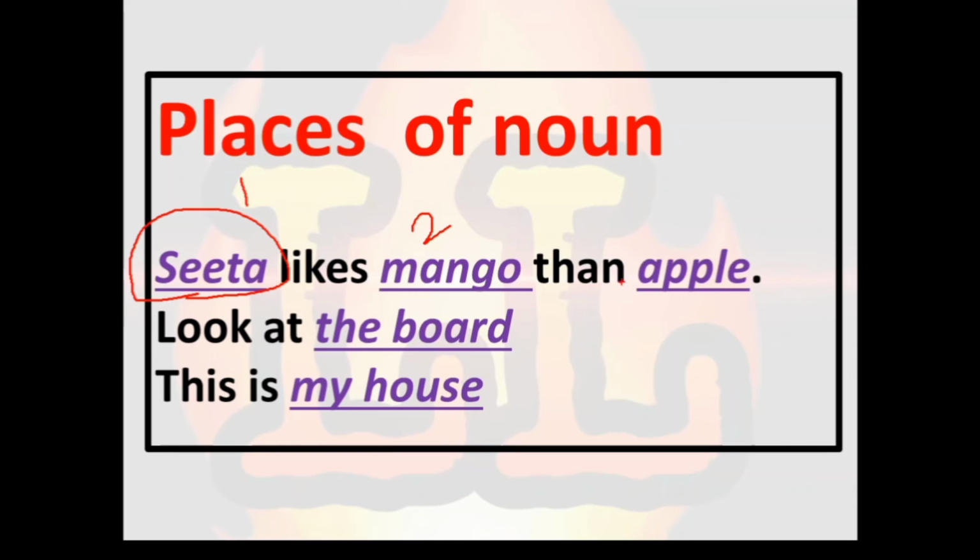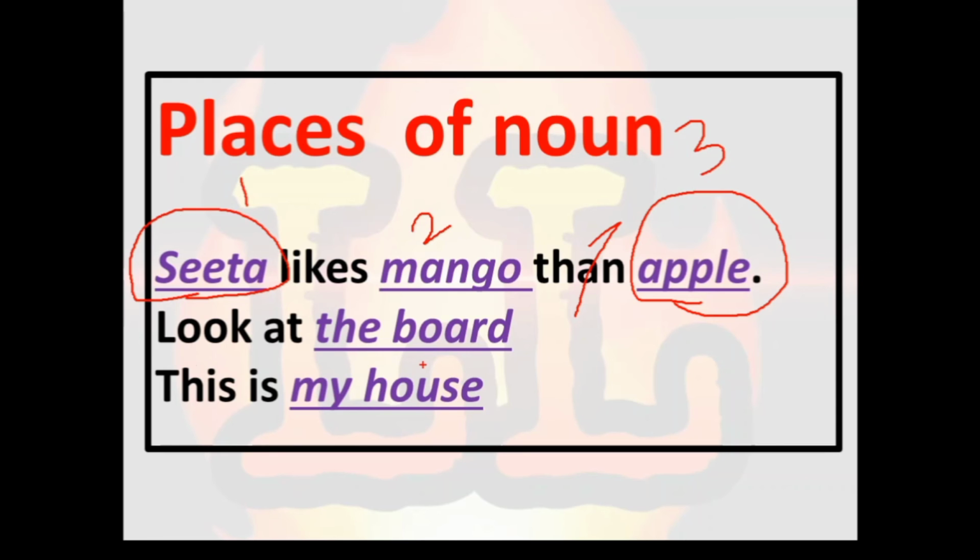So what is apple? Apple is again a noun. It is the third place of noun, and where does it come? It comes in apposition to the noun mango. Apple comes in the apposition place, meaning it comes in apposition to noun mango. So it is the third place, meaning sometimes a noun may also come in apposition to a noun or a pronoun. So this is the third place.